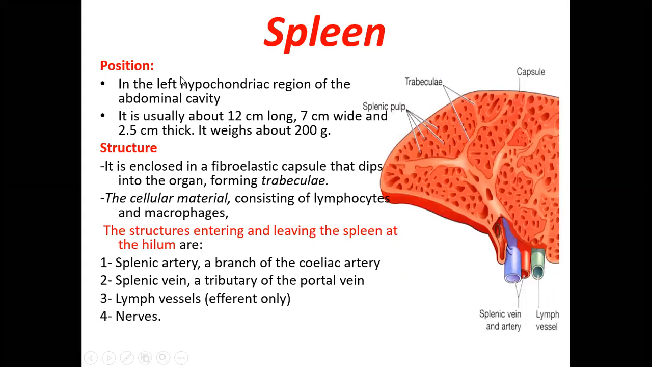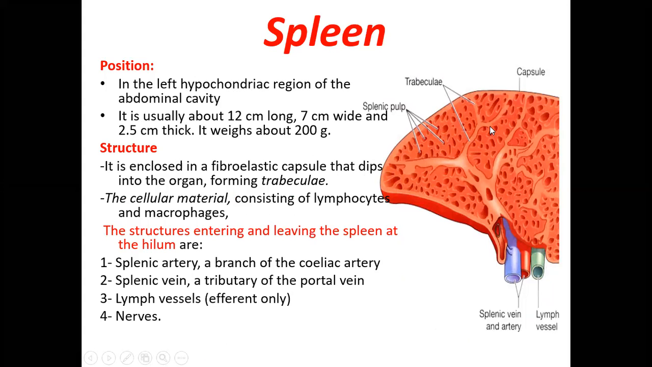Okay, so it will be present in the left hypochondrium region of the abdominal cavity, and usually the size will be 12 centimeters long, 7 centimeters wide, and almost 2.5 centimeters thick, and the weight is almost 200 grams for the spleen. The structure of the spleen is very similar to that of the lymph nodes.